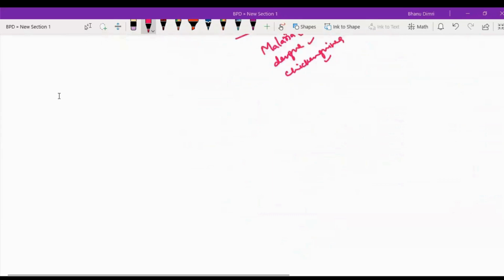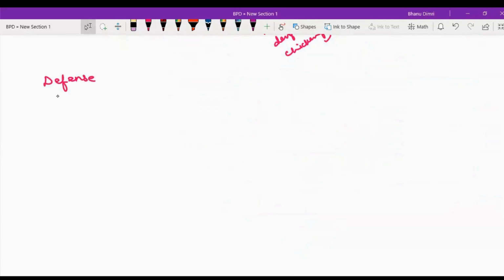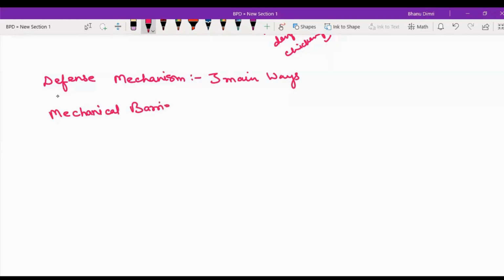What are defense mechanisms? What are the defense mechanisms in our body? We have two types of defense mechanism we discussed that day. What are they? Chemical and mechanical. We have one way which is mechanical, right? And chemical. First, we have mechanical barriers in our body which are responsible to put the infection away from our body.